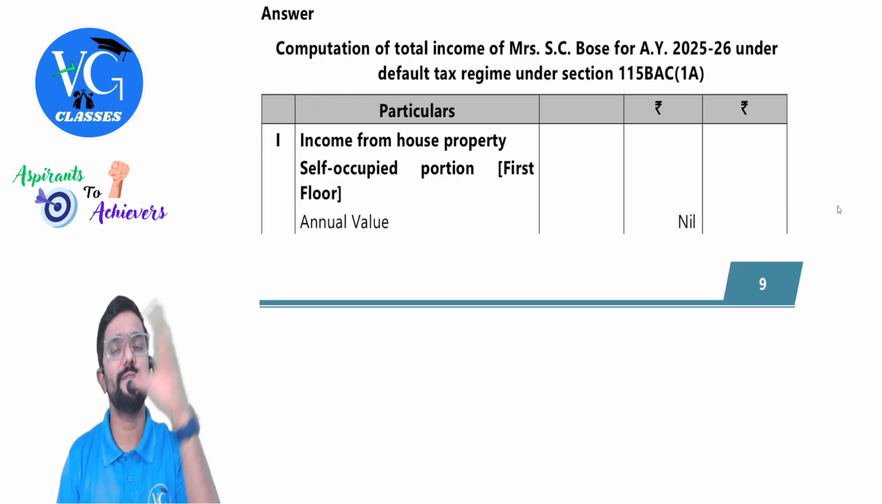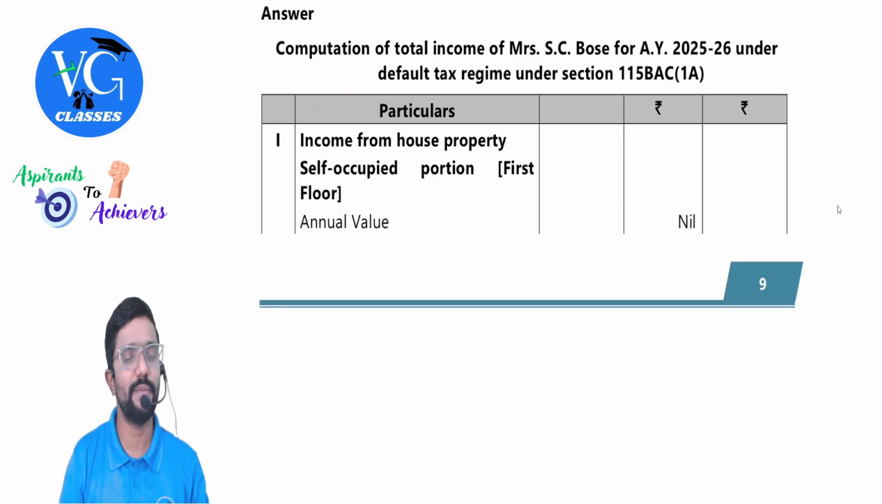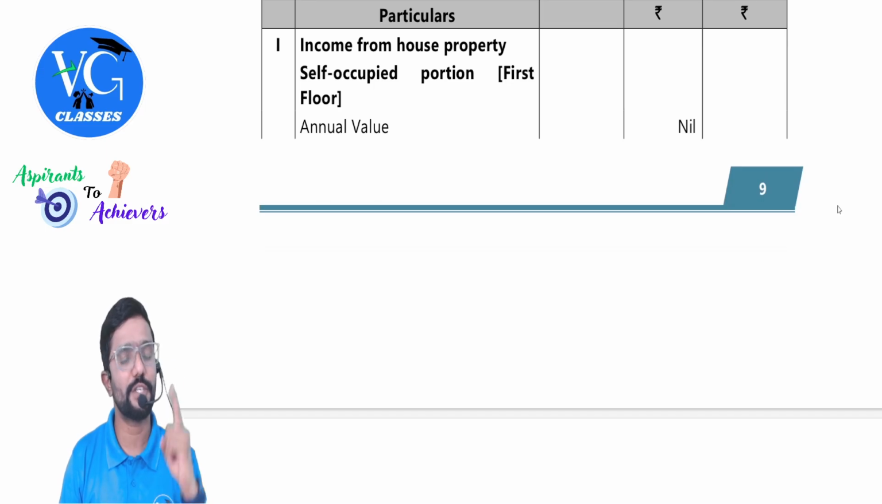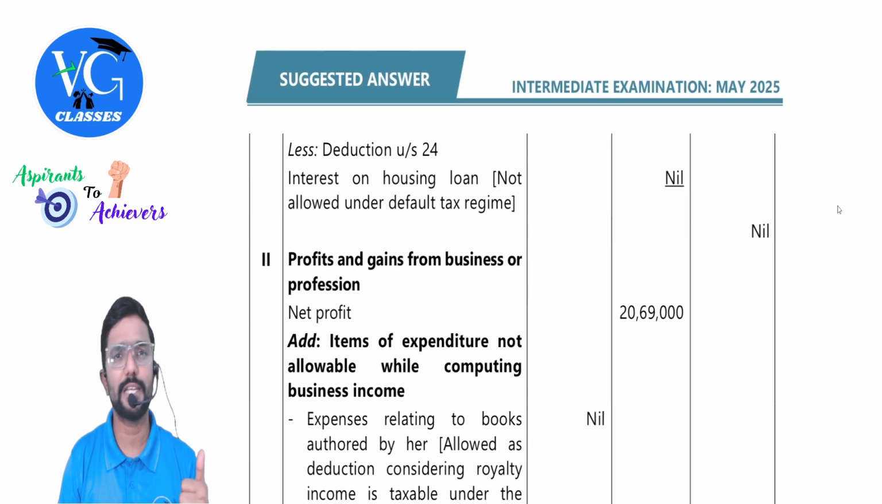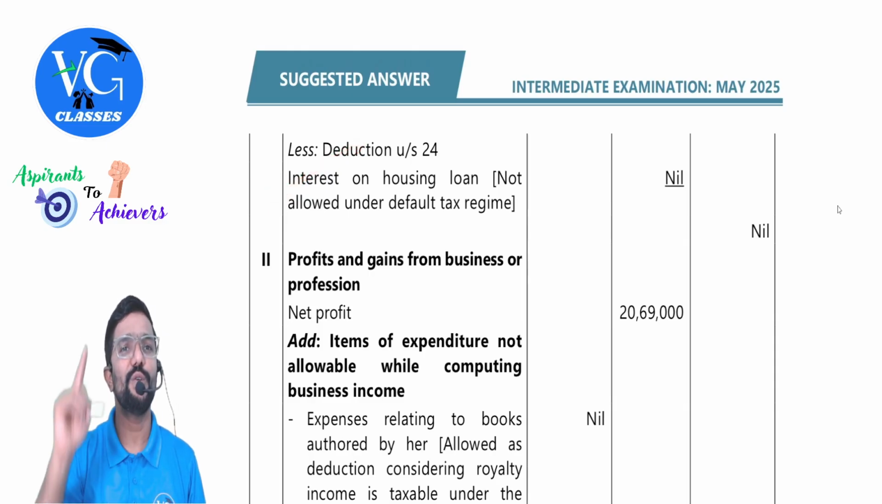Income from house property. Half of the house is self-occupied, that is the first floor. Gross annual value will be nil. No deduction for municipal tax paid. No 30% deduction. Straight away go to interest.